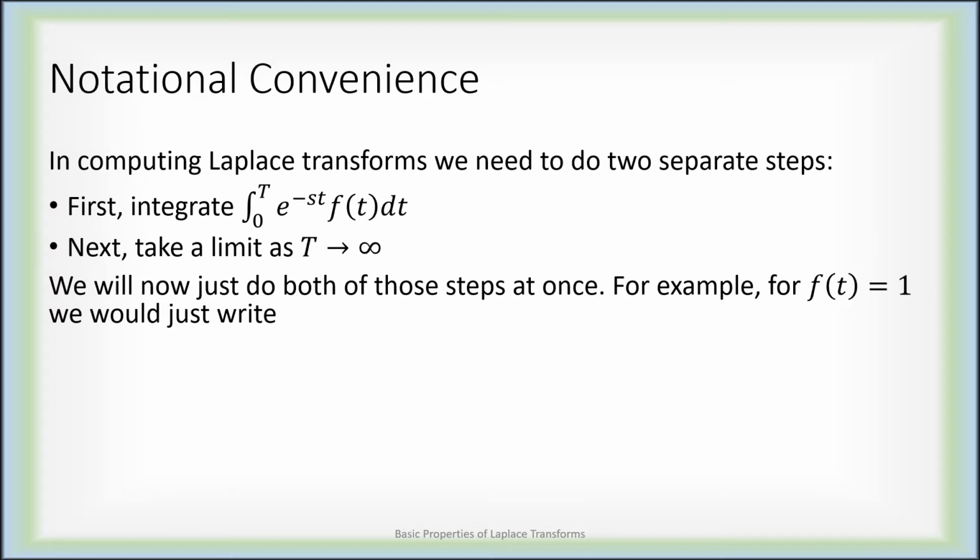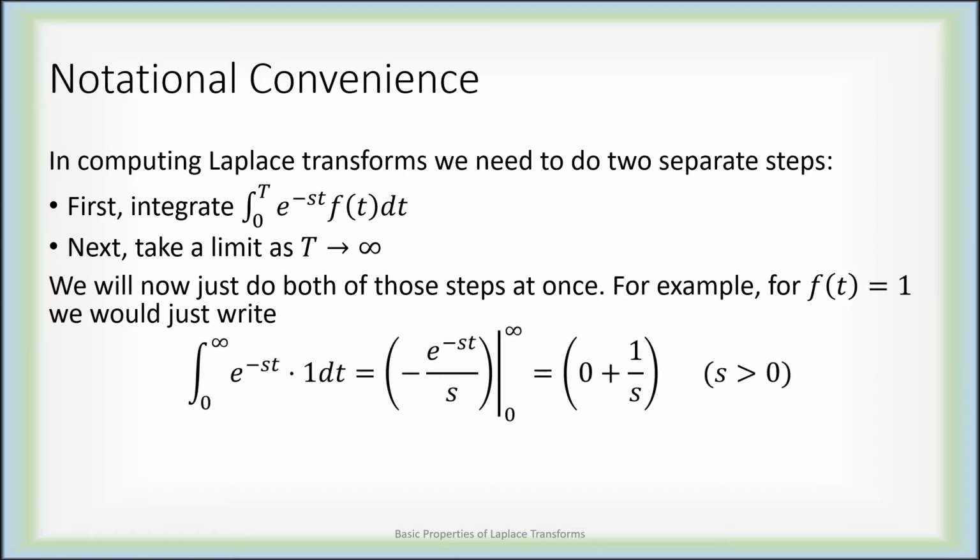For example, suppose we take the easiest function we can. Little f of t is just the constant 1. Then we would just write the improper integral of e to the minus st times 1. Integrating this will just be negative e to the minus st over s. Remember, in this integral, the variable is t, and s is a constant. So I have e to the negative constant times t. The antiderivative is negative e to that over the constant s.